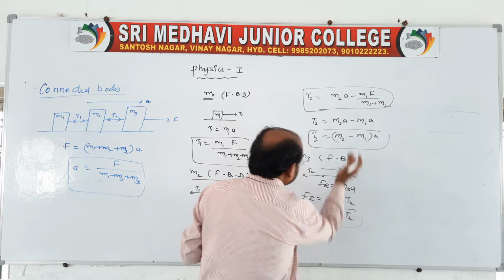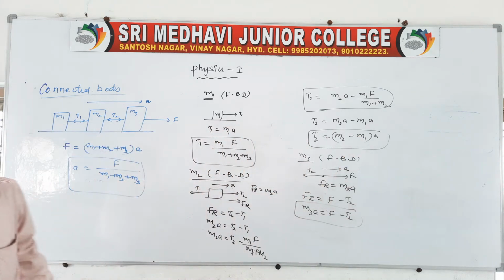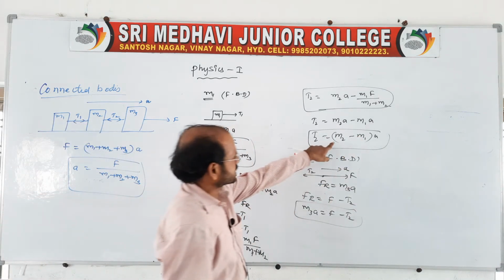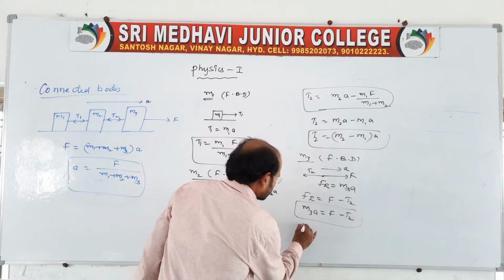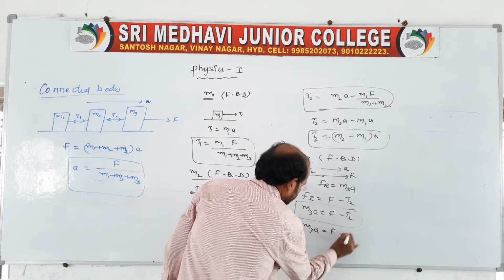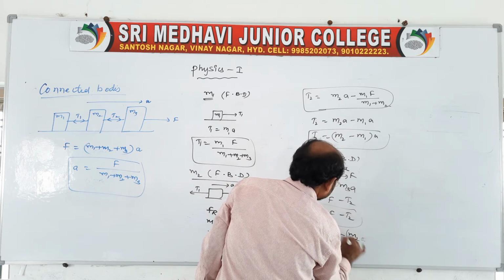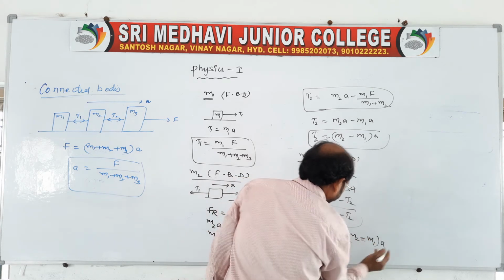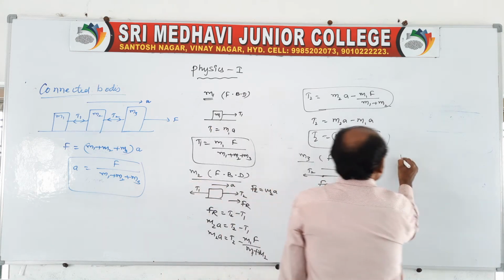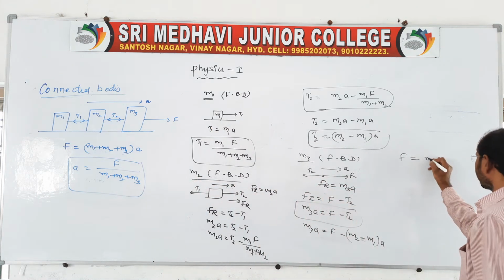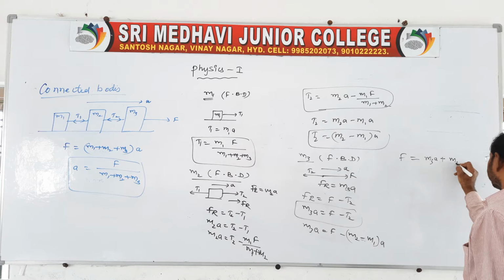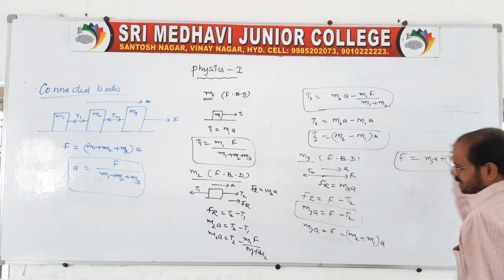Of course T2 we have, so write T2 here, and we will get a different expression. M3A is equal to F minus T2, which will be F minus M2A, or M2 minus M1 into A. Take this to the other side, F will be M3A plus M2 minus M1 into A. It will be like this.